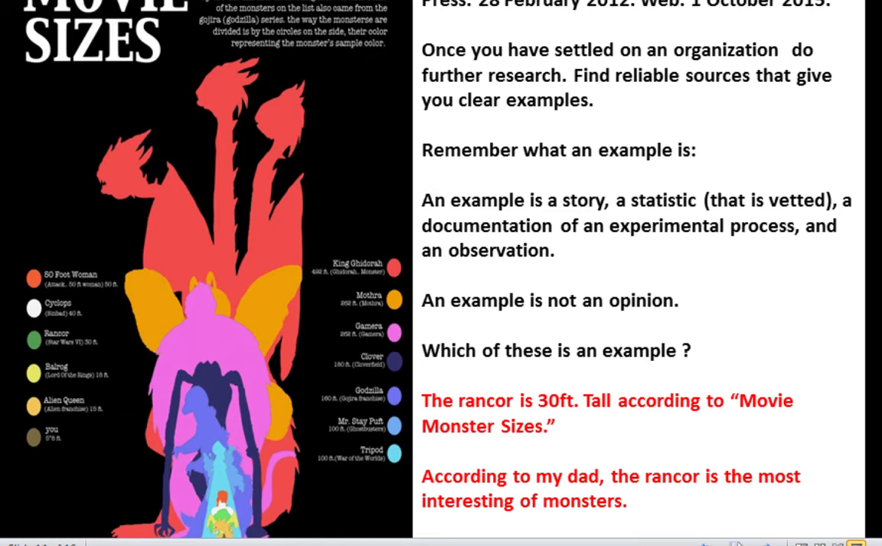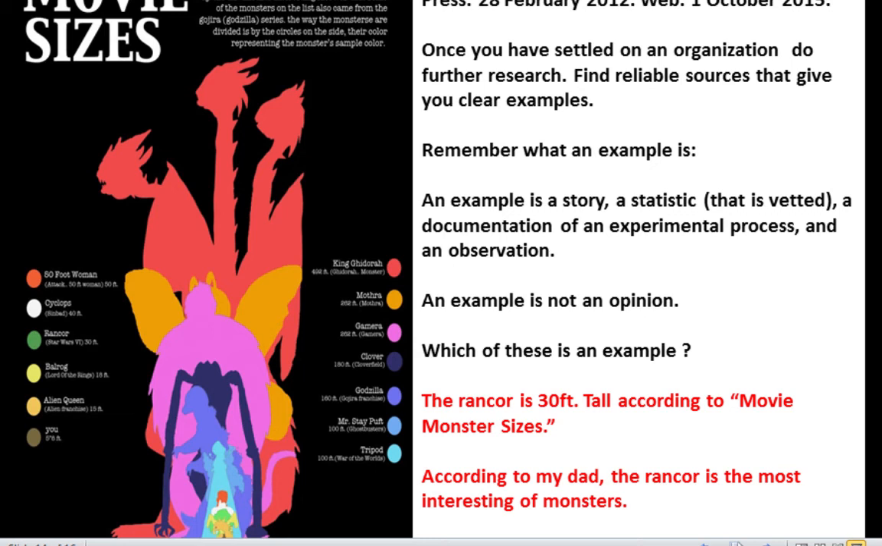So remember that you need to have reliable sources that give you clear examples to help you make this argument. Once you have the organization, now it's just a matter of plugging in the data that will help you best make your arguments. So the key is to remember that an example is not an opinion. We have two examples here of sorts of sentences that show up in student papers. The first one is, the Rancor is 30 feet tall according to movie monster sizes. And the second one is, according to my dad, the Rancor is the most interesting of monsters.